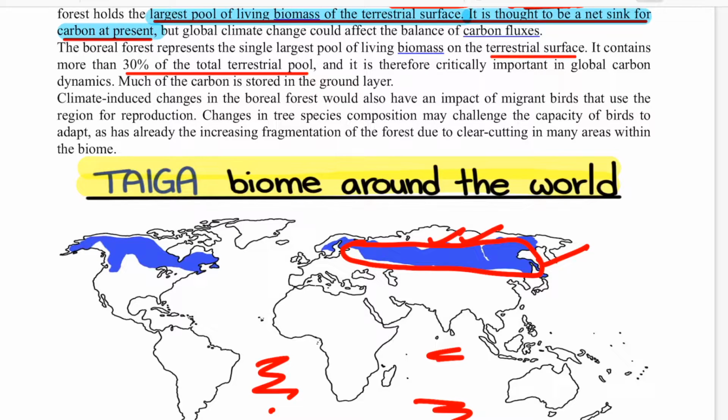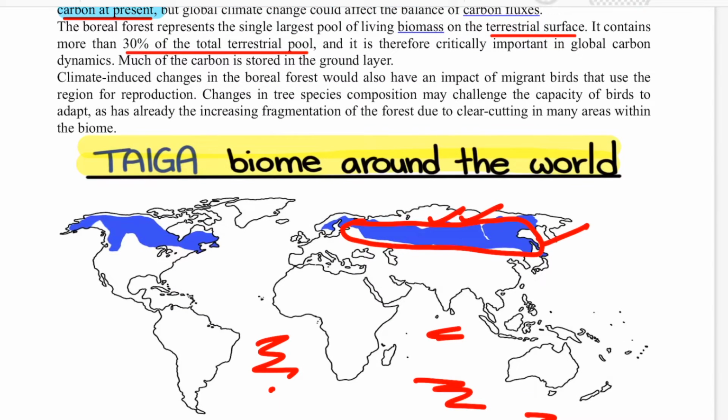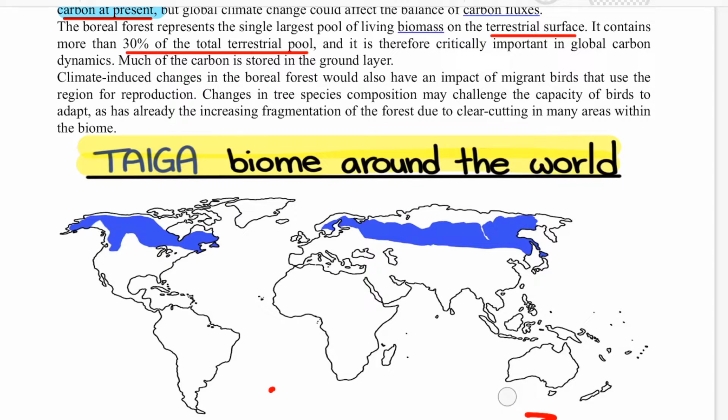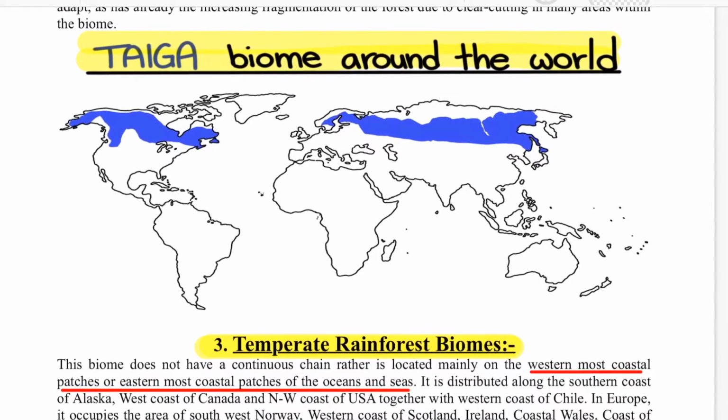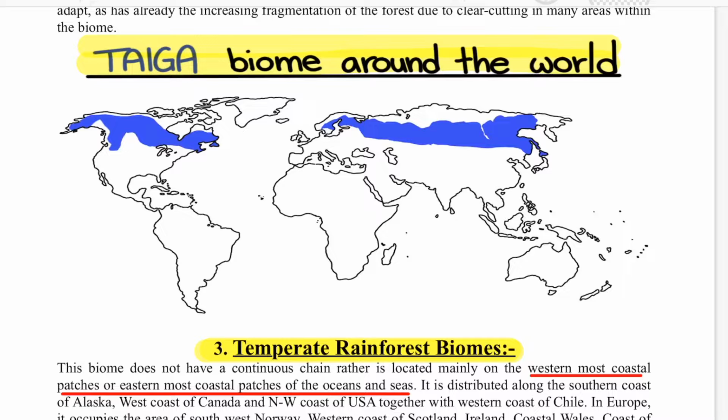So the 30% terrestrial pool, and you can see the taiga biome location, you can see it here. So all the blue portions which have been marked in the map is your taiga biome. So the upper portions actually which are left here, I can draw for you the upper portions which were left. This is actually what? This is tundra, which we did just now, and just below it is your taiga biome. So taiga is known as the end of the tree line. That is why in tundra you do not find any kind of tree or vegetation.